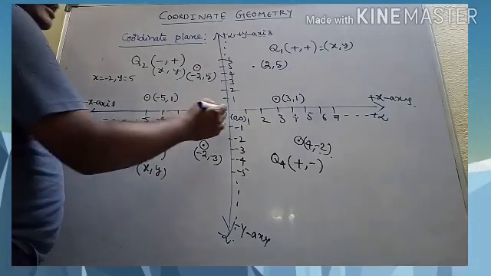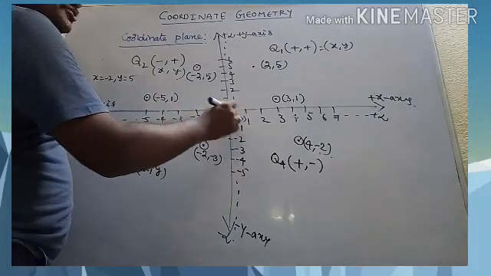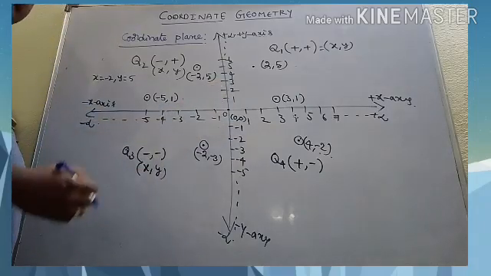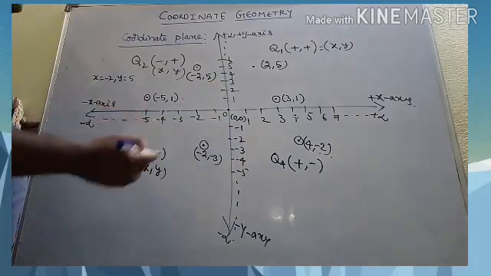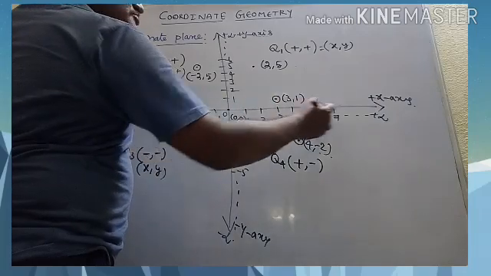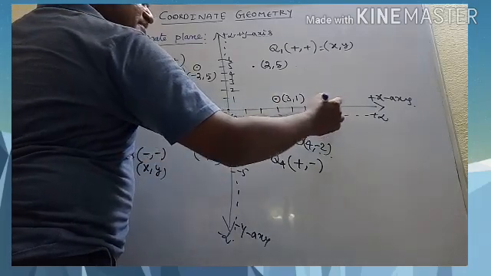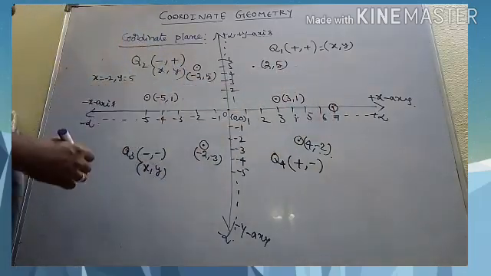Now if you want 0 comma 0, it will be here. 0 comma 0 is what you call the origin. Suppose you want a point 7 comma 0, x value is 7, y value is 0, it lies on the x-axis.